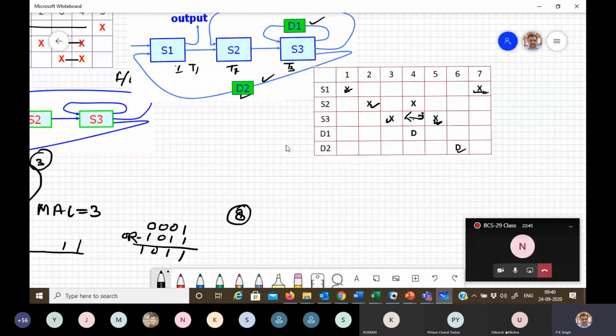Now for this, we can calculate the forbidden latency due to stage 1. 7 minus 1 is 6. Due to stage 2, three.